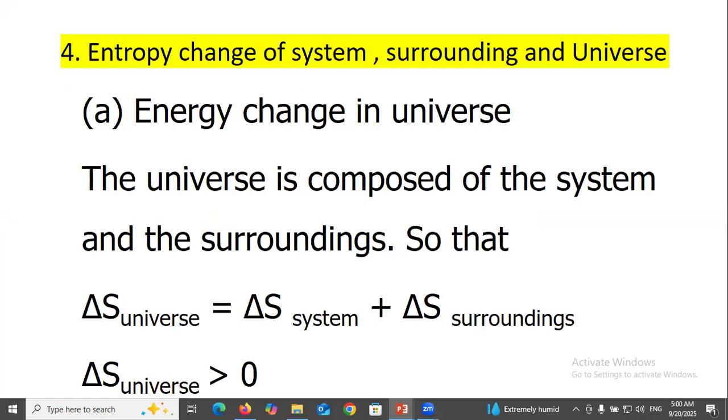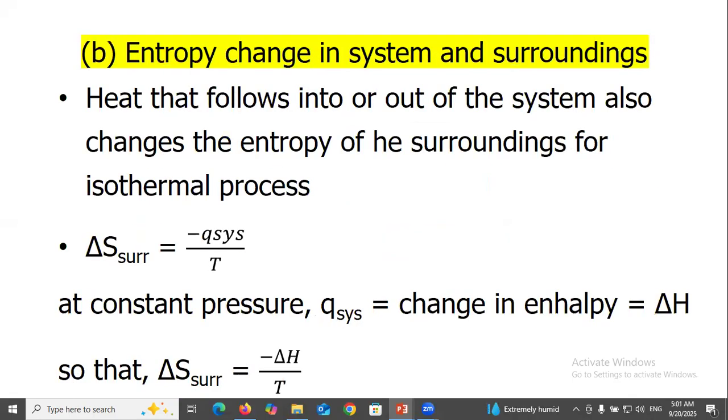Entropy change of system, surrounding, and universe. The universe is composed of the system and the surrounding, so that delta S universe equals delta S system plus delta S surrounding, and delta S universe is greater than 0.